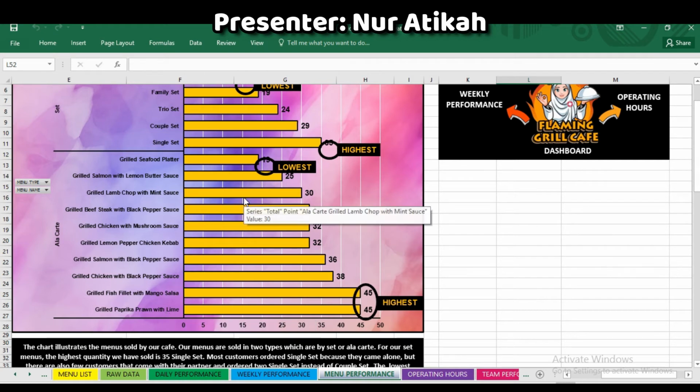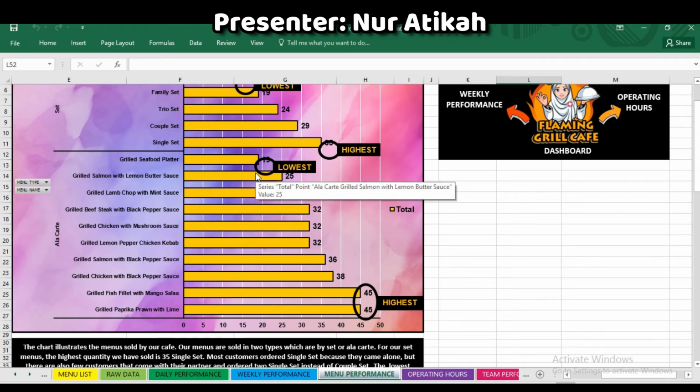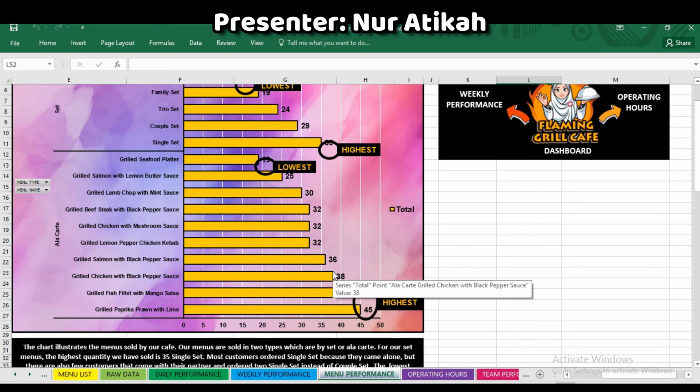Meanwhile, the lowest menu that is not a favorite for the customers is the grilled seafood platter. Only 15 were sold. Maybe the customers are not into seafood.